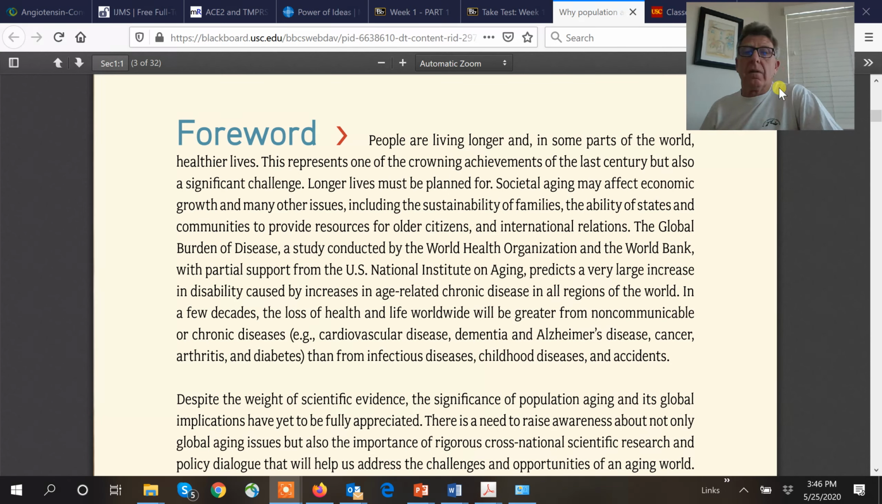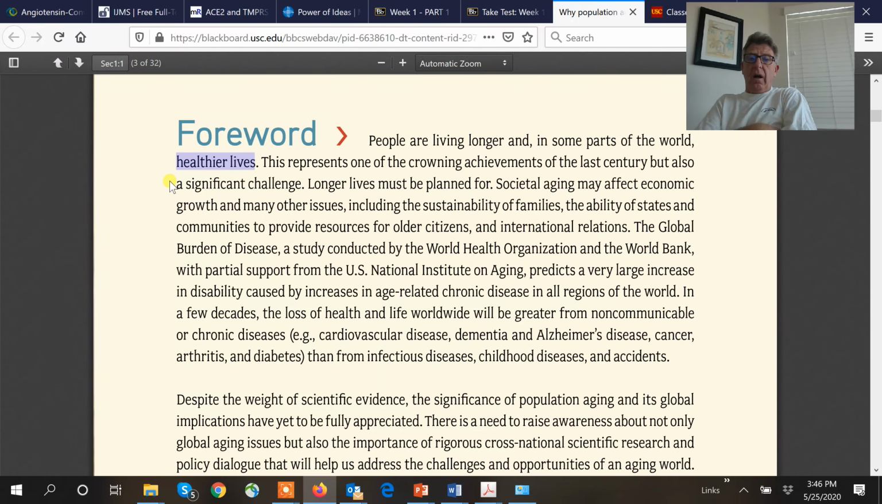The reality is worldwide people are living longer. We're going to use countries like Japan, France, even the US. We hear this push for healthier lives, and as a consequence, you live a lot longer. And what does that do to the kind of society structure?